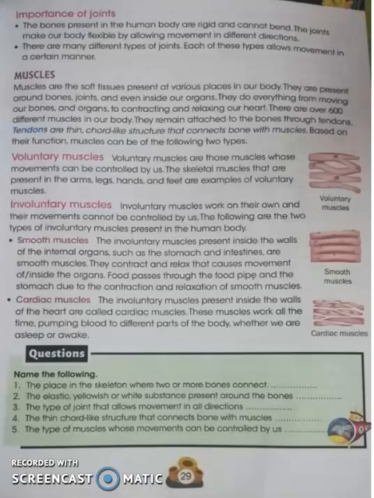So muscles are soft tissues that are present at various places. They are present around the bones, around the joints, and even inside our organs. So they do everything. They perform functions like moving our bones. They also help the organs in performing their functions.